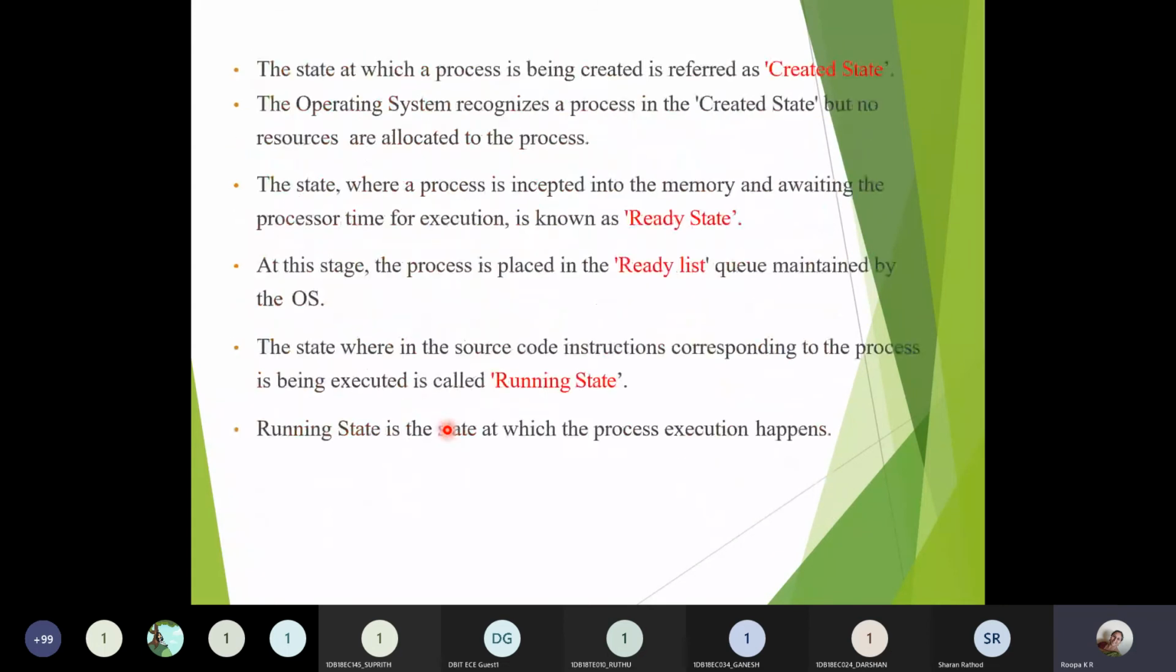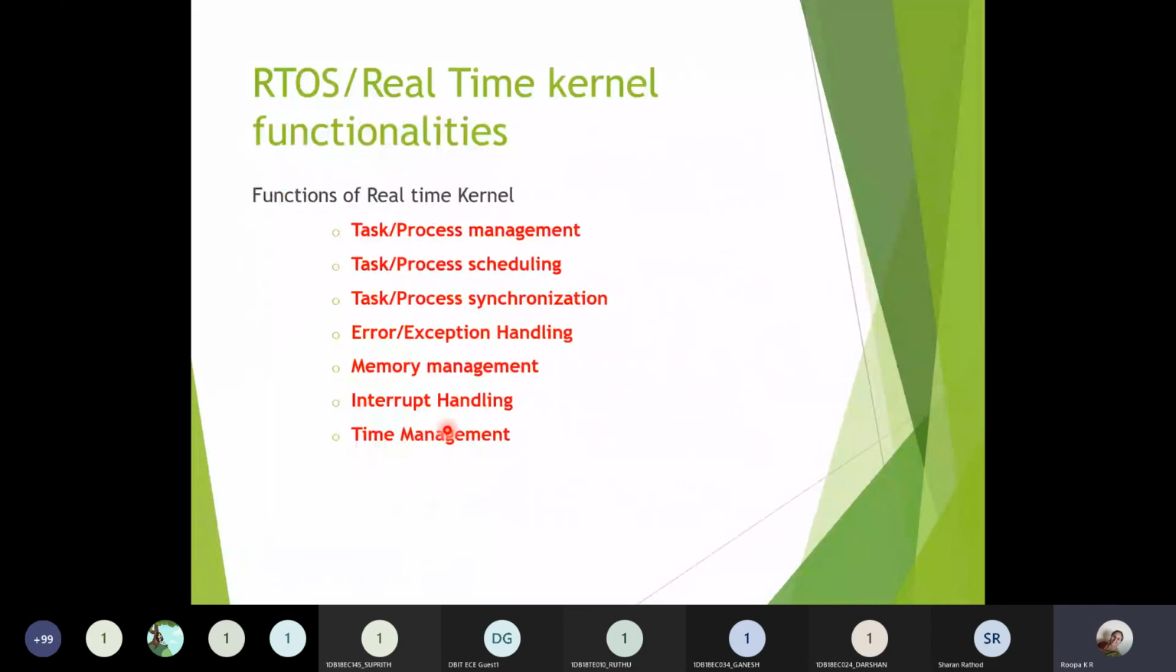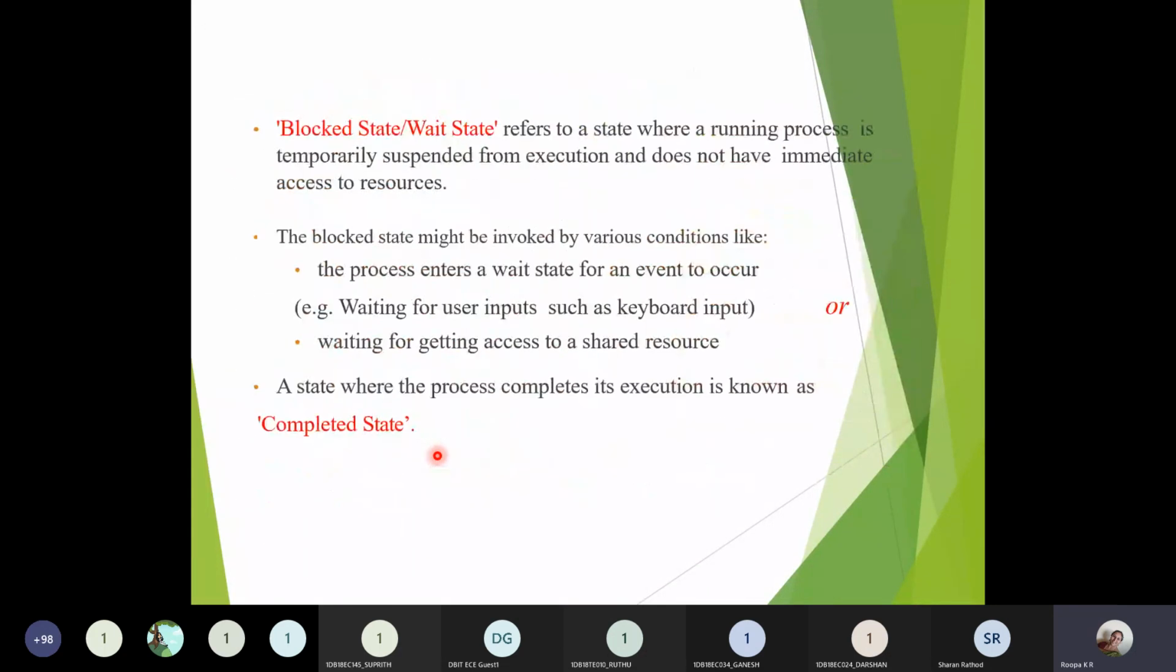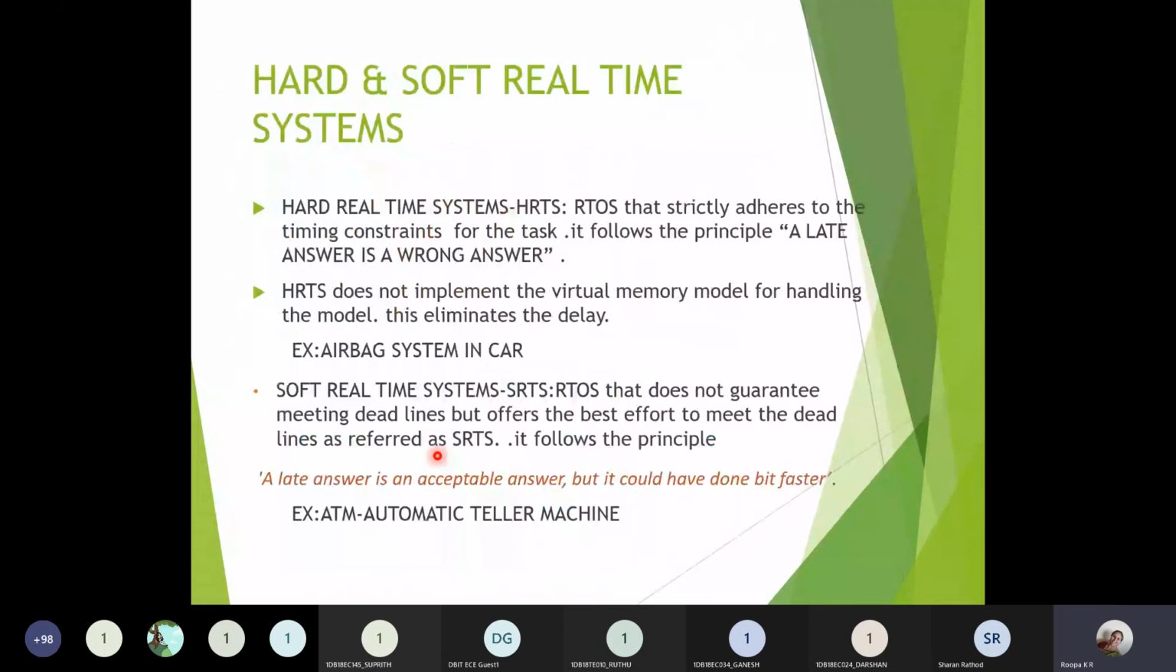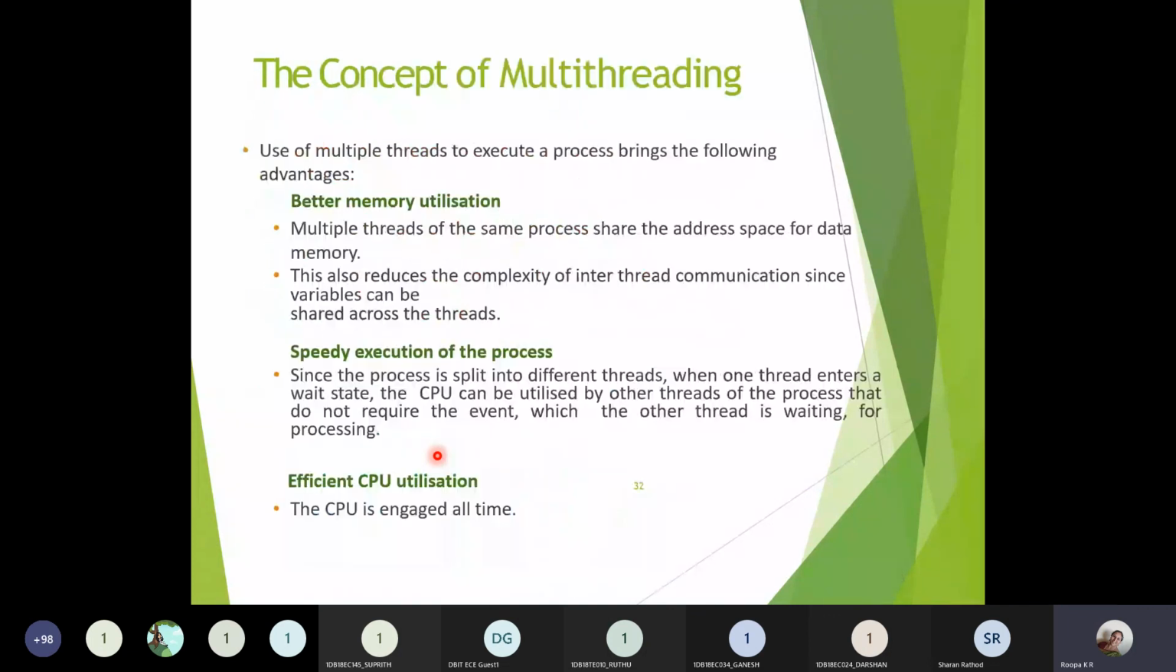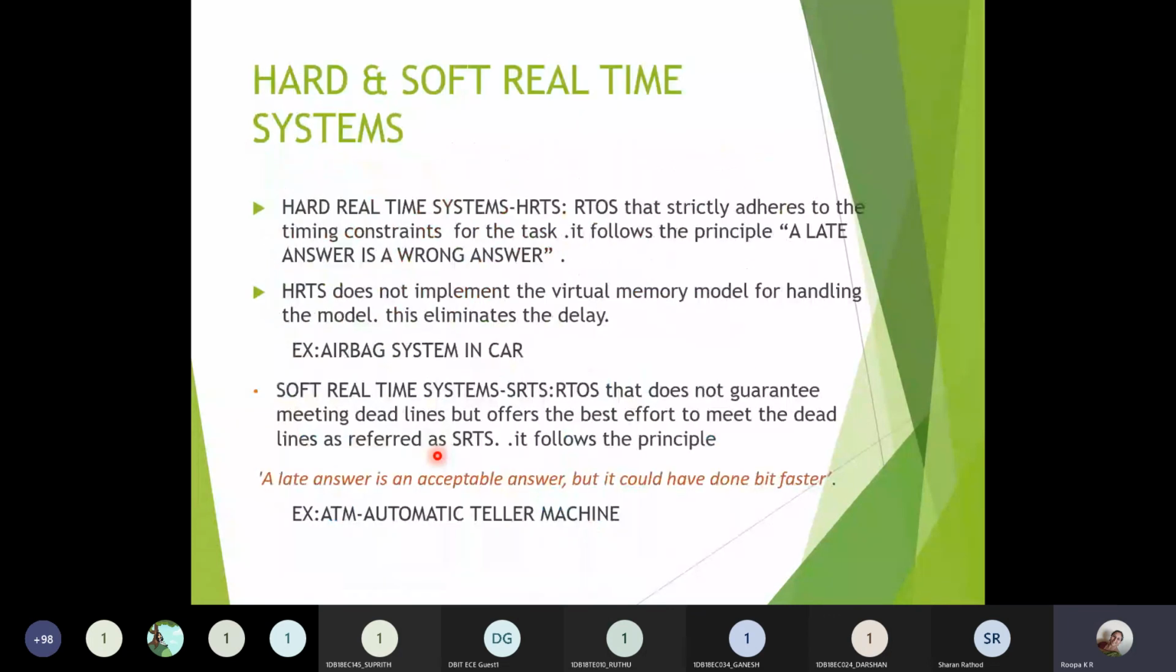So we have seen the different functionalities of the real time kernel: process or task management, scheduling, synchronization, memory management, errors or exceptions, interrupt handling, and time management. This is about the different functionalities of a real time operating system. In the next class, we'll see about threads. Just a second, I'll complete this particular slide.